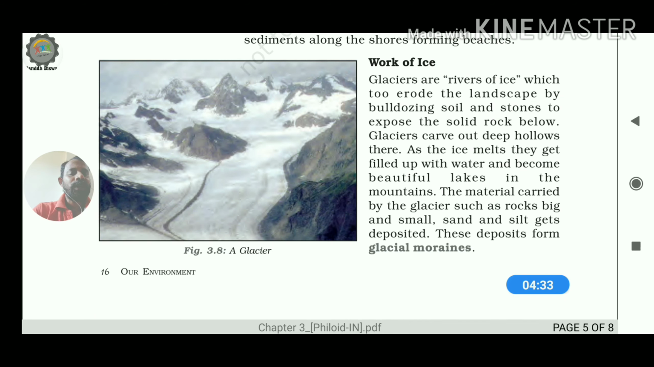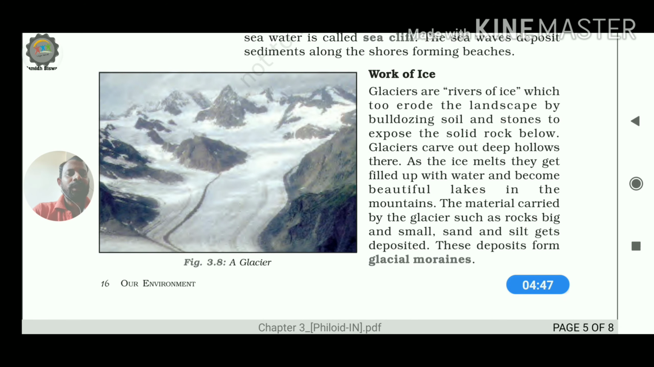So in this portion, according to your textbook, we will not discuss the details of the landforms which are created. I will make a video later, specially on the work of ice, the different types of glaciers, and the different types of landforms that are created, and it is almost related to higher studies.